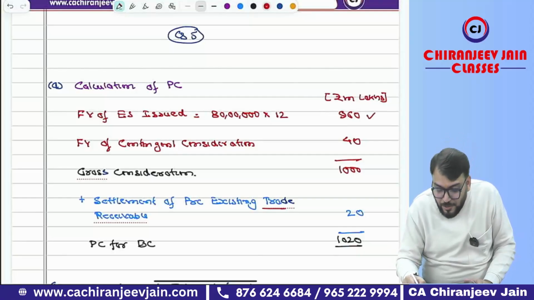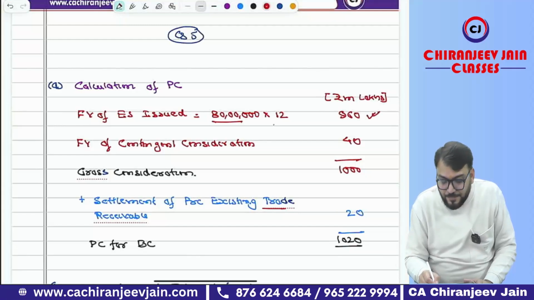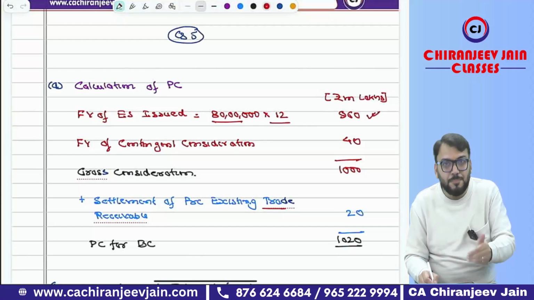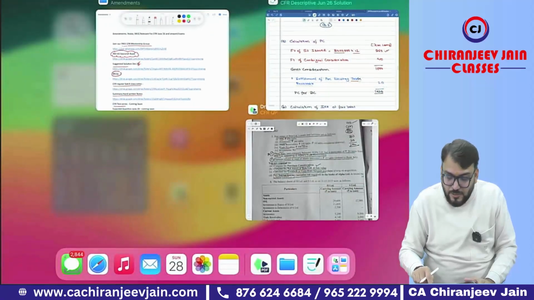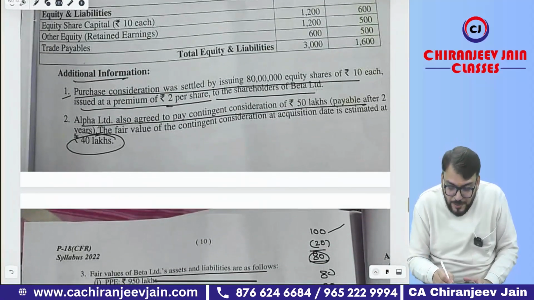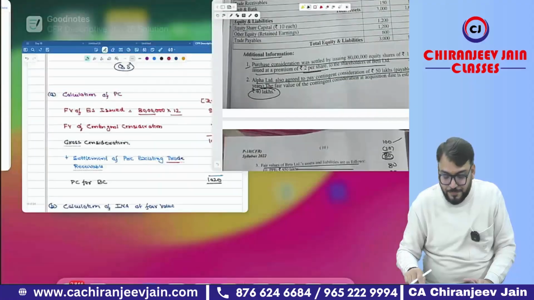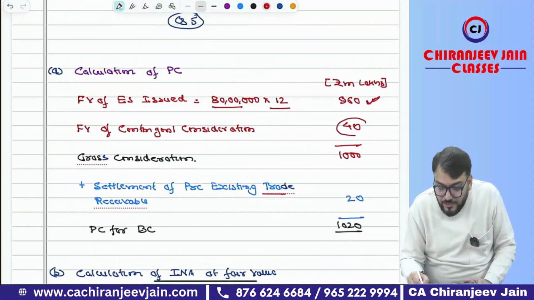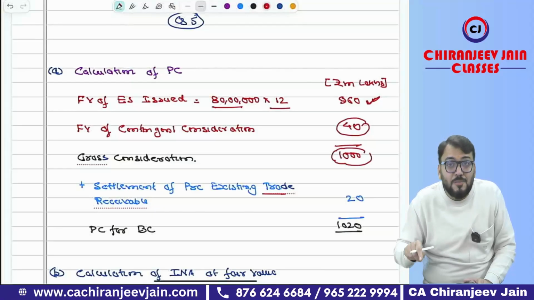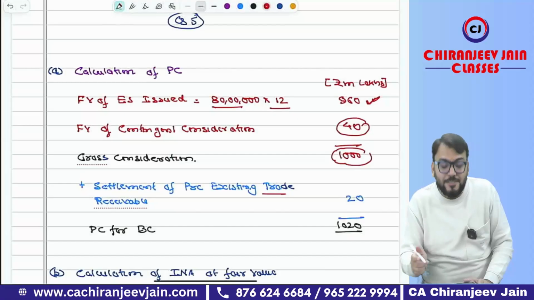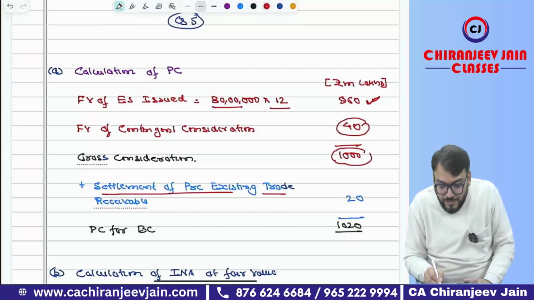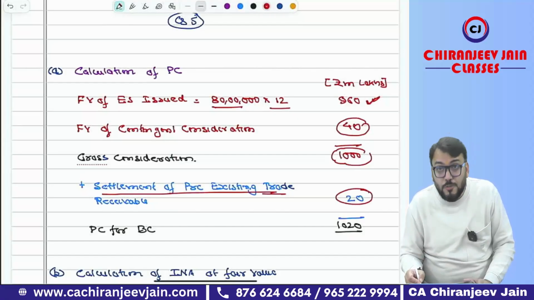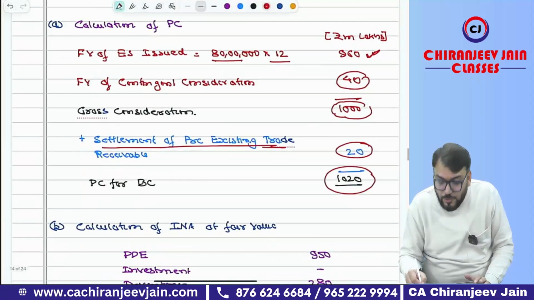What is the fair value of equity shares issued? 80 lakh into 12. The shares were issued at a premium of 2 rupees, so 10 plus 2, 12. So it will be 960 lakh. Then the fair value of contingent consideration given is 40, so it becomes 1000 lakhs. And because there was a trade receivable, the settlement of the pre-existing trade receivable, 20, will be added. So PC for business combination will be 1020.